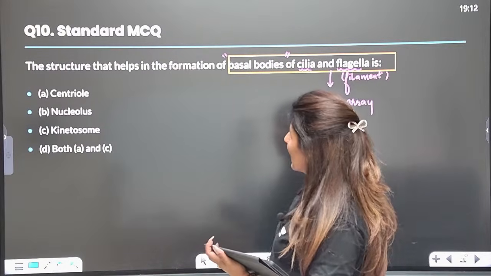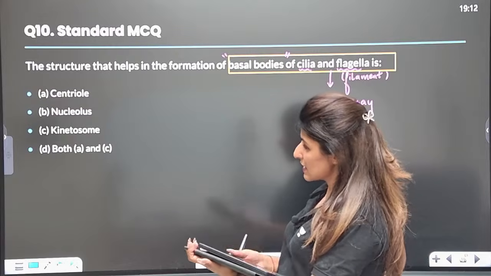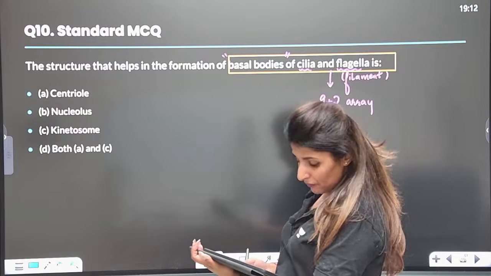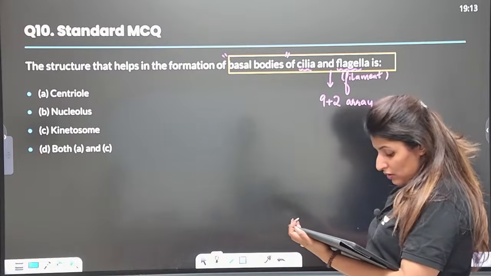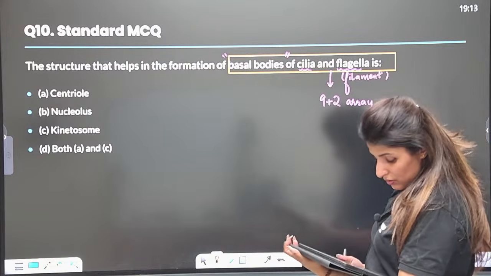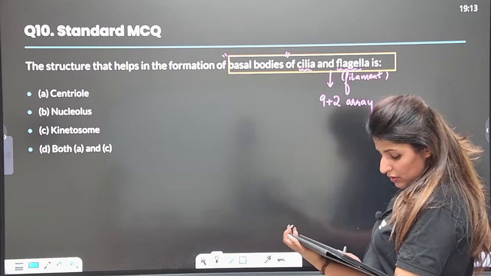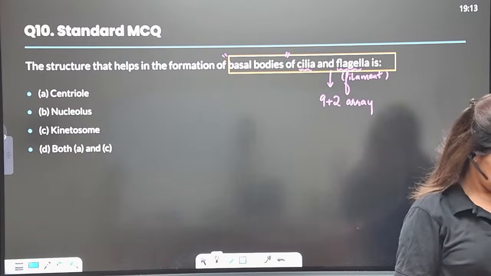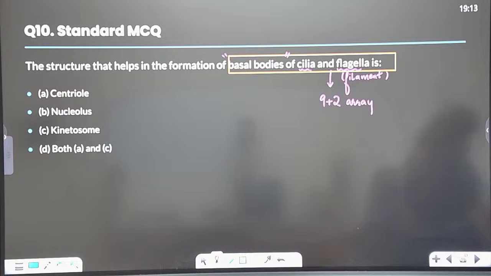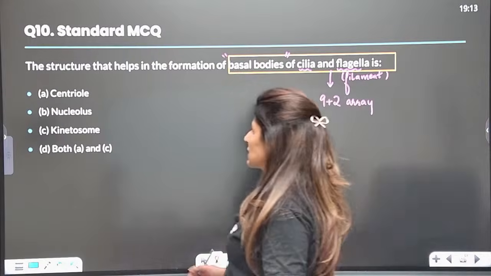So the structure that helps in the formation of basal bodies. Yes, guys, what is the answer here? Answer is both A and C, kinetosome. Are you sure? Can any other organelle be the answer, except mitochondria? No. For the previous question, the only answer is either mitochondria or this. So guys, yes, the answer here is centriole.